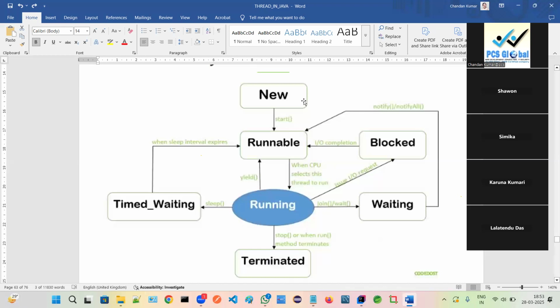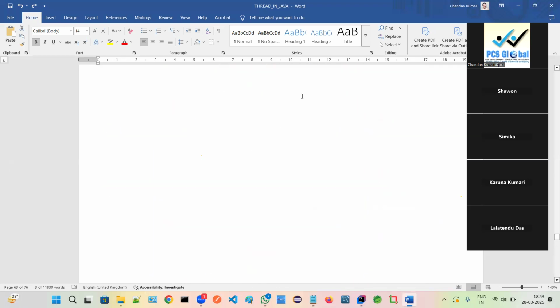Just go through it, make a short note. Thread life cycle is very much important, as well as the synchronization concept, which I have shown you right now. That is very much important: synchronization, synchronized method, synchronized block. So work on today's practice. Do more practice. I will be sharing the code, and do practice and make short notes on thread life cycle.